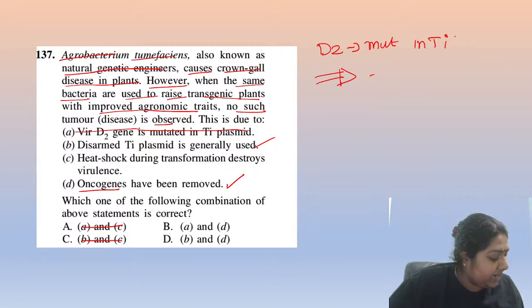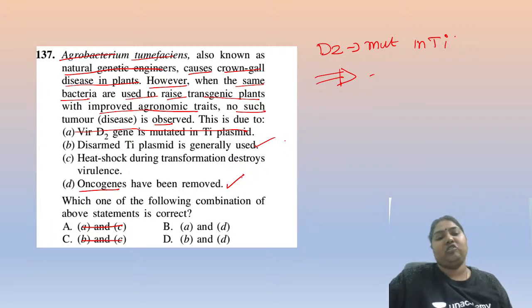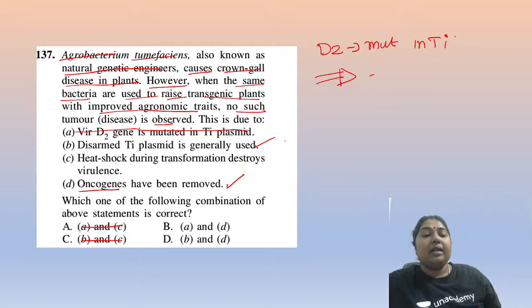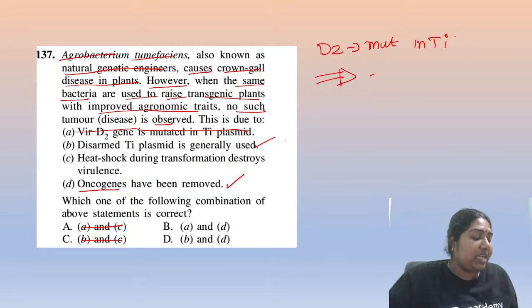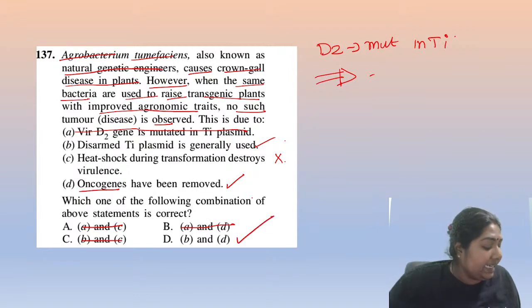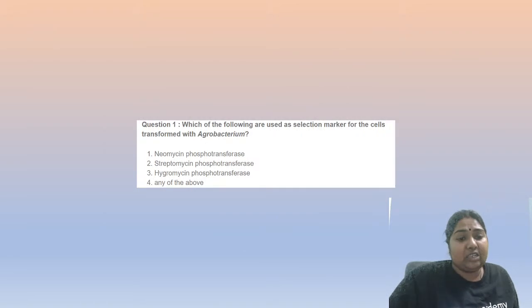Yes, absolutely, Shubham. Disarmed means the removal of the oncogene. But D2 is very much essential for your transit, so it cannot be mutated. So A is eliminated, and heat shock destroying virulence is wrong. I told you virulence is very important. You can never destroy it. So the correct answer becomes D. Fantastic, everyone. Don't worry if you are wrong. You are ultimately here to learn.